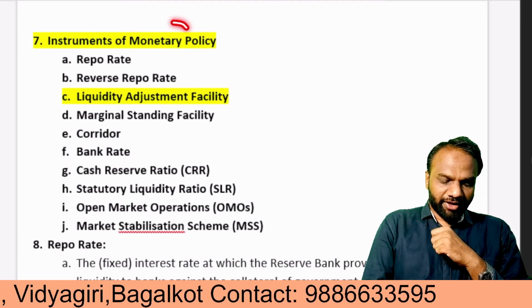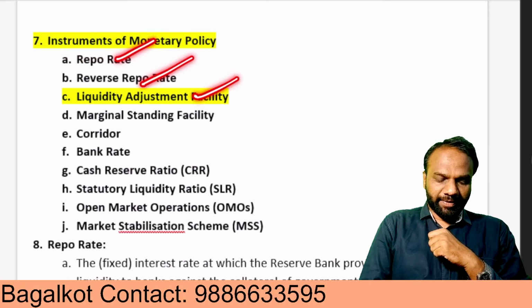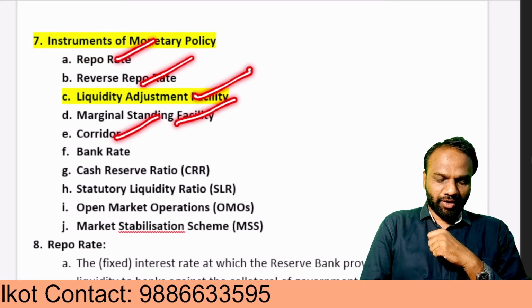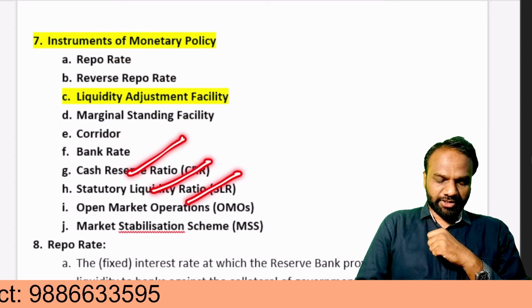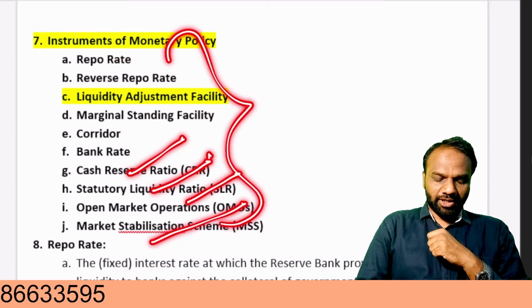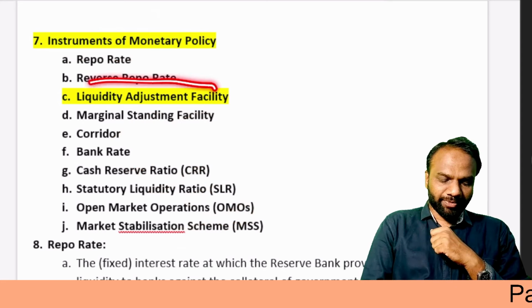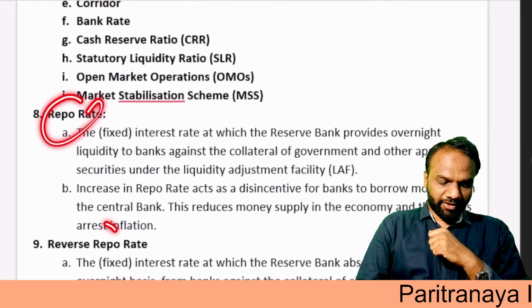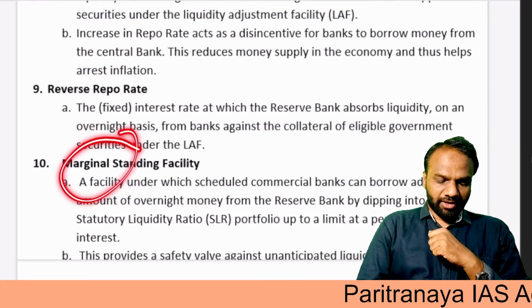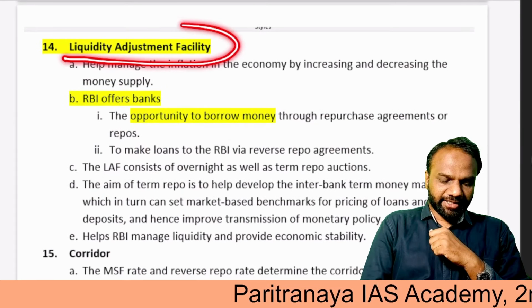Here there are various instruments of monetary policy, for example repo rate, reverse repo rate, liquidity adjustment facility, marginal standing facility, corridor, cash reserve ratio, statutory liquidity ratio, open market operations and market stabilization scheme. All these are instruments of monetary policy. Among them, one instrument is the liquidity adjustment facility. We have discussed the other instruments in detail; here I will directly move to the liquidity adjustment facility.